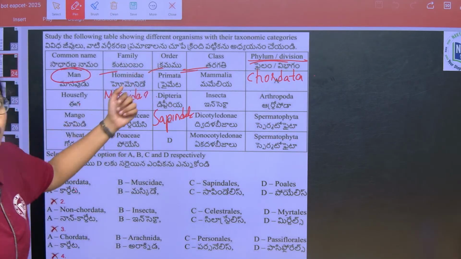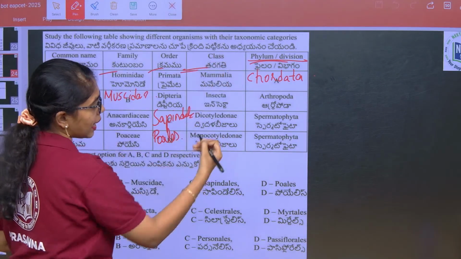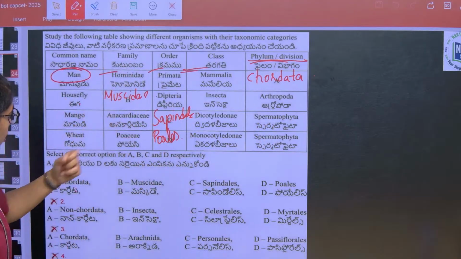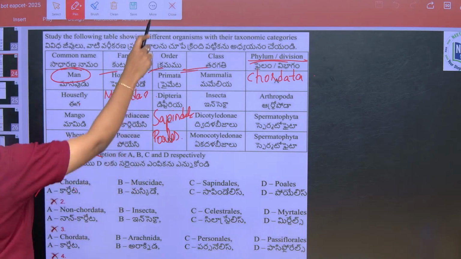Wheat, Poaceae, of the order Poales, belongs to the class Monocotyledonae and the phylum is Spermatophyta. So here all the 4 come under option 1.